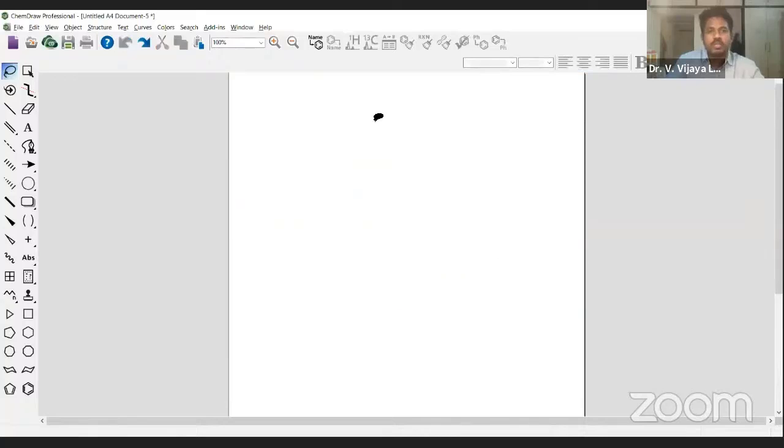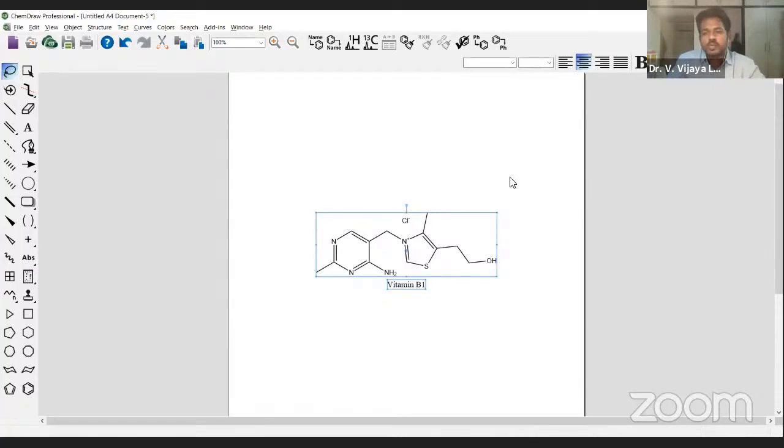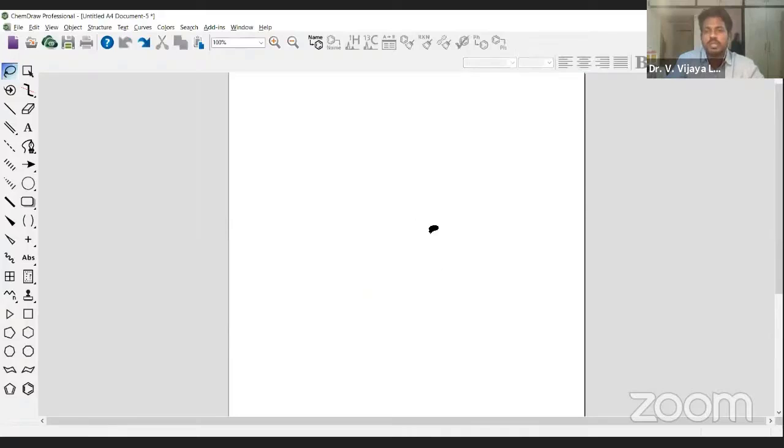If you want, I can type other vitamins, mostly biology people will use, okay, vitamin B1. This is also a bigger molecule, that you can easily borrow from the databases by simply using the feature of the structure toolbar. In the structure toolbar, you can just get that. That is one of the shortcut formulas that I wanted to tell you.